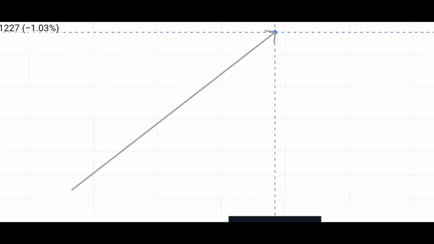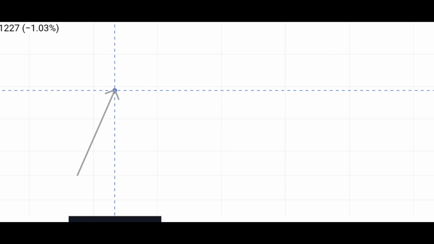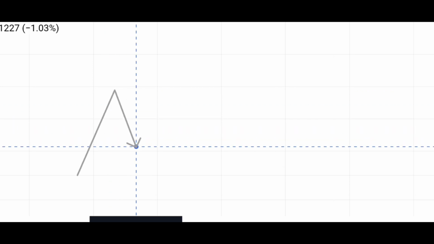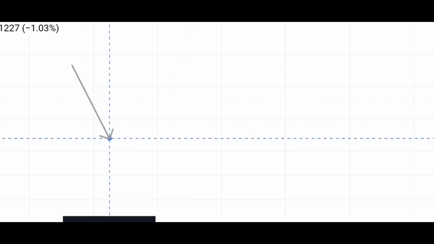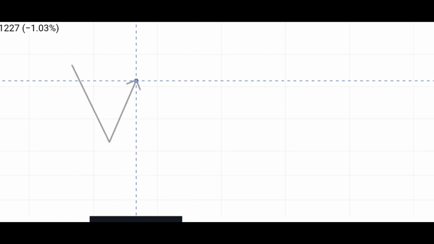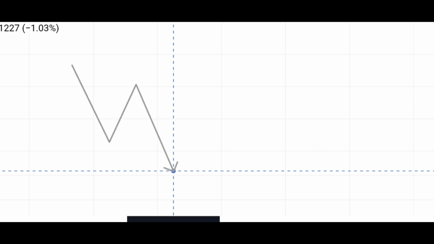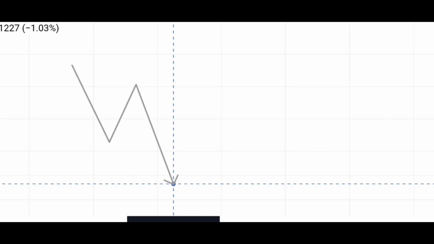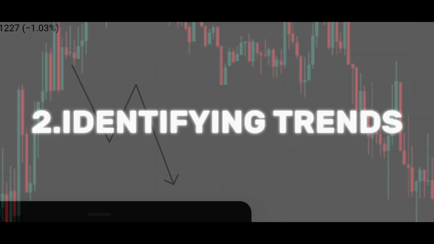Price doesn't move straight up or straight down. It moves in steps. The market goes up, pulls back, then goes up again. Or down, pulls back, then goes down again. That's how the market moves. If someone doesn't understand the market structure, they better leave trading and find another job. Because without knowing market structure, you can't stay in the game.